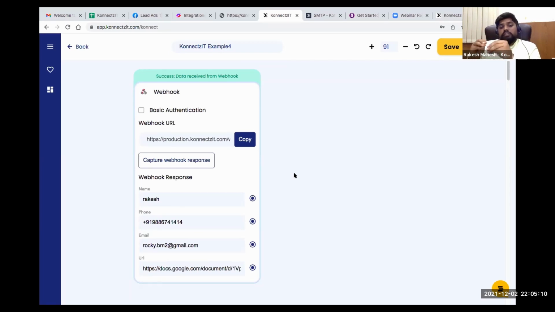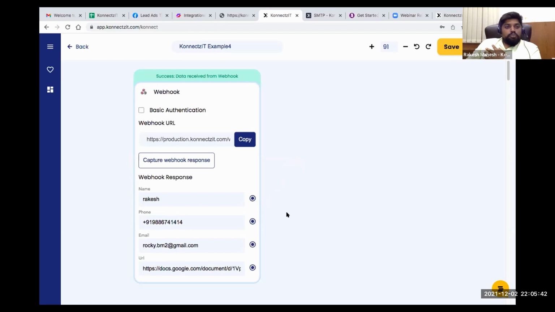So this is very easy. Just copy the link, go to your respective app and paste it. For example, if you're using Stripe or any app that is not integrated inside Connexit, if it supports webhooks, you can copy the URL from Connexit and paste it manually into the destination app, click on capture response, send test data, and boom, that's it. You can use this for further automation.